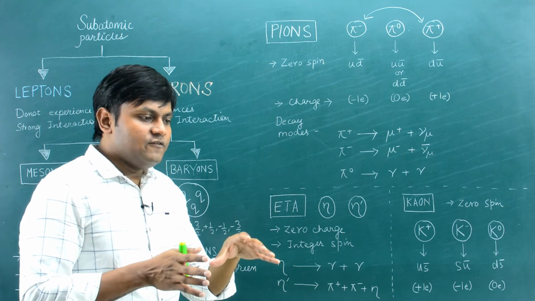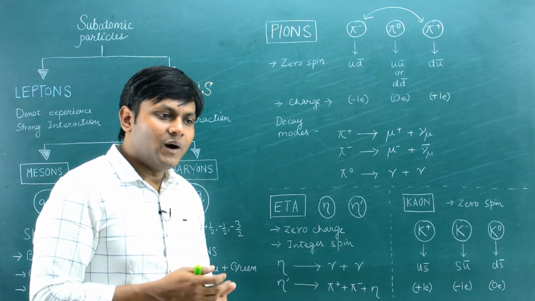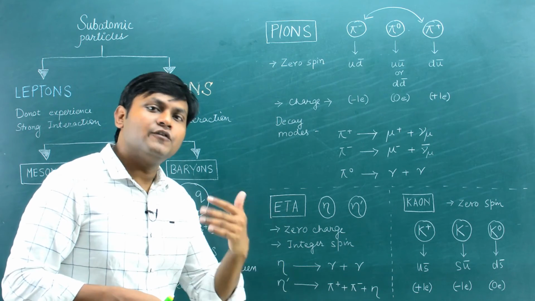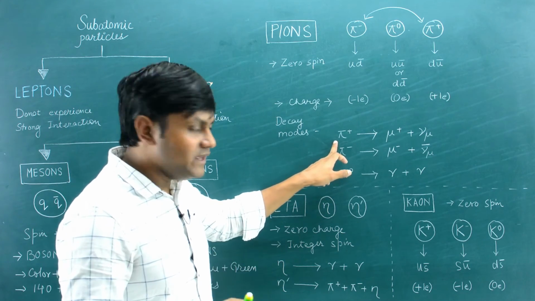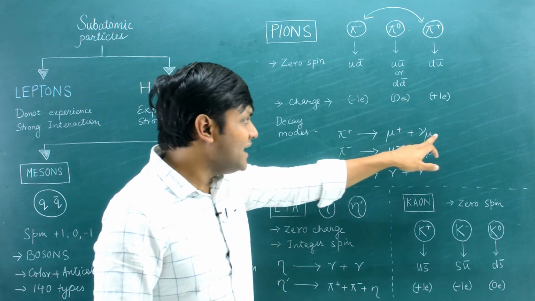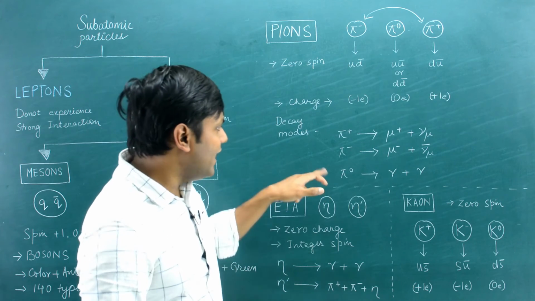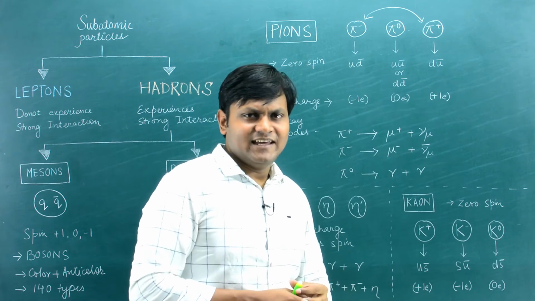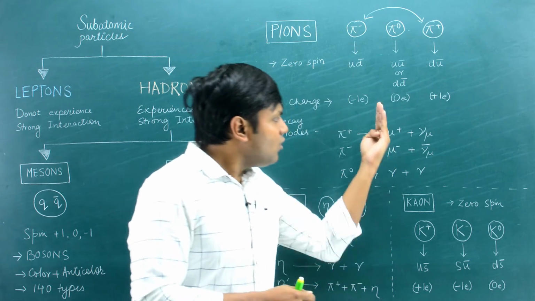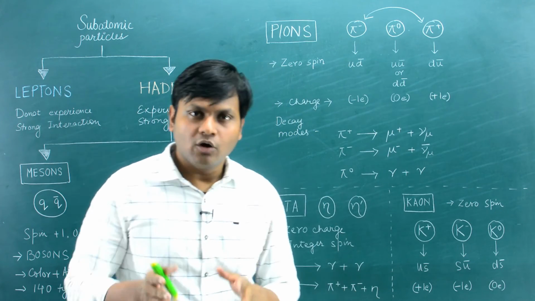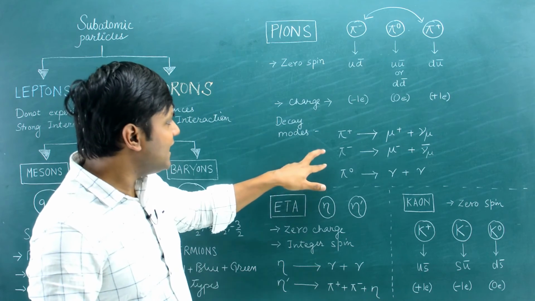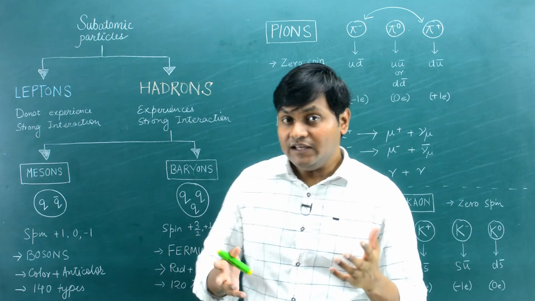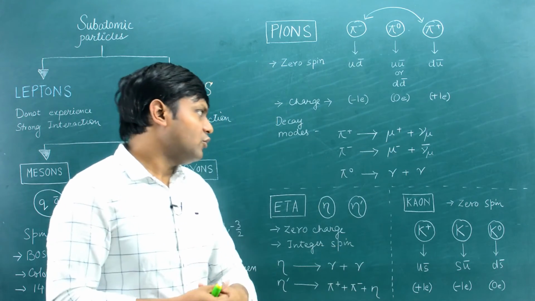So pions are found within the nuclear configuration, but if they are free, then they will immediately decay into other particles. A positive pion can decay into an anti-muon and a muon neutrino, while a negative pion can decay into a muon particle and an anti-muon neutrino. The muons and the neutrinos are nothing but lepton particles. So essentially, a pion particle, whenever it is free, decays immediately into these lepton configurations.